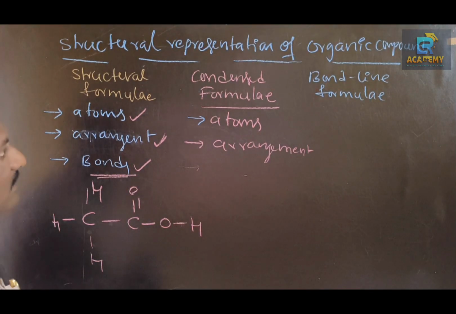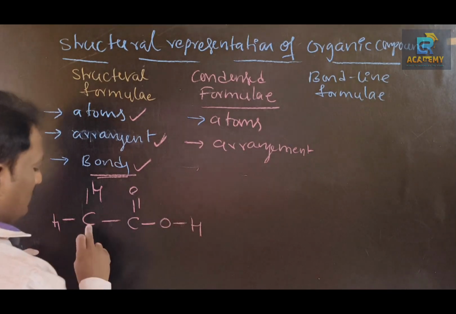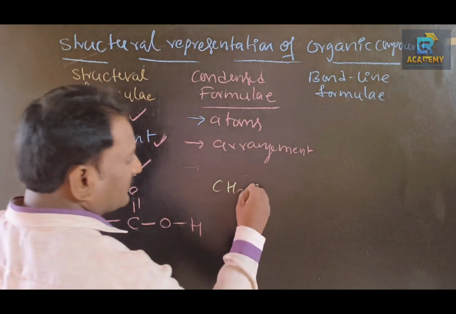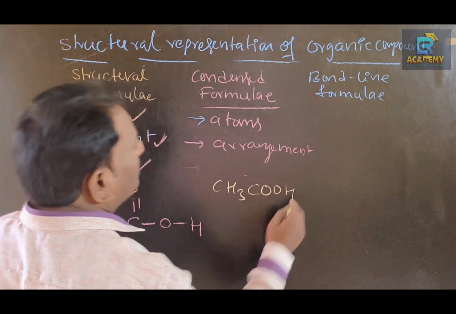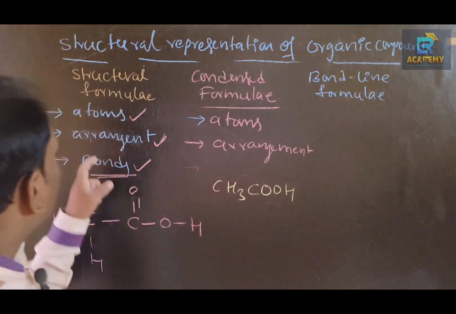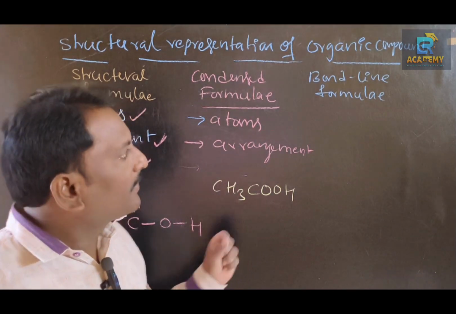So let us write this structure without bonds. Listen to me: CH3COOH. This is called the condensed formula. This one is the structural formula, and this one is the condensed formula.